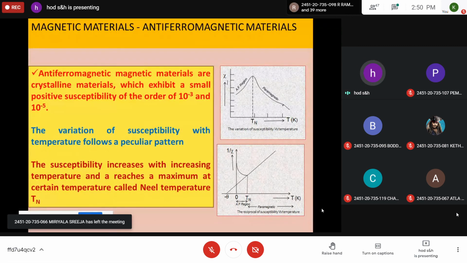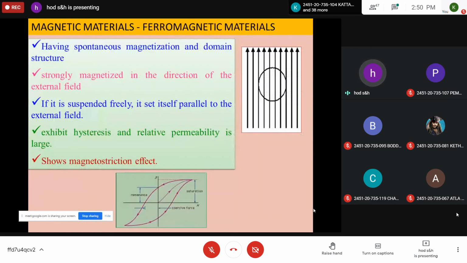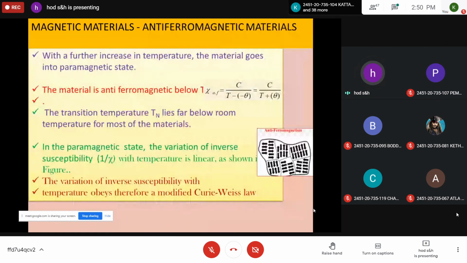Up to one particular temperature, which is called the Neel temperature, the susceptibility is maximum. Once the temperature crosses the Neel temperature, randomization of the magnetic dipole state takes place. It loses its magnetic behavior and becomes paramagnetic. There is no antiferro. So this is a typical structure. Work is still going on in this. Why is this behavior there for these antiferromagnetic materials?